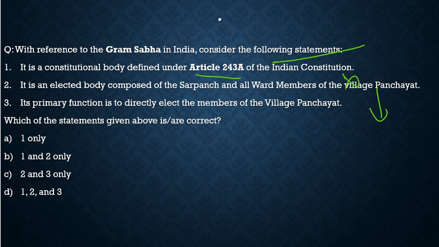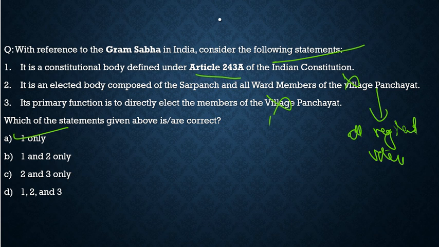It is incorrect because the Gram Sabha is not an elected body. These are all registered voters, so please know that. Third, its primary function is to directly elect the members of the village panchayat. It is also incorrect. So with respect to this question, the correct statement is statement A only. With this, I hope you had understood this article very well.